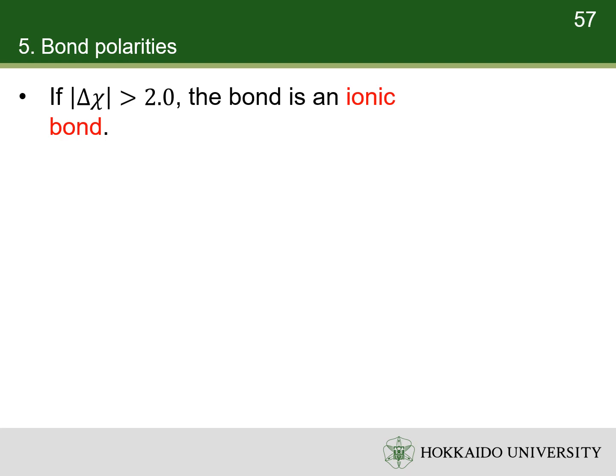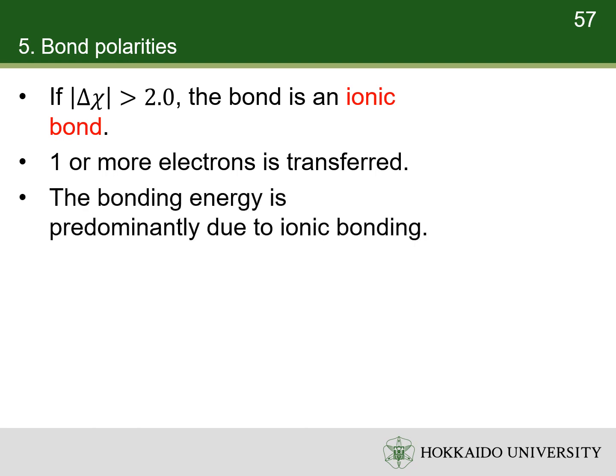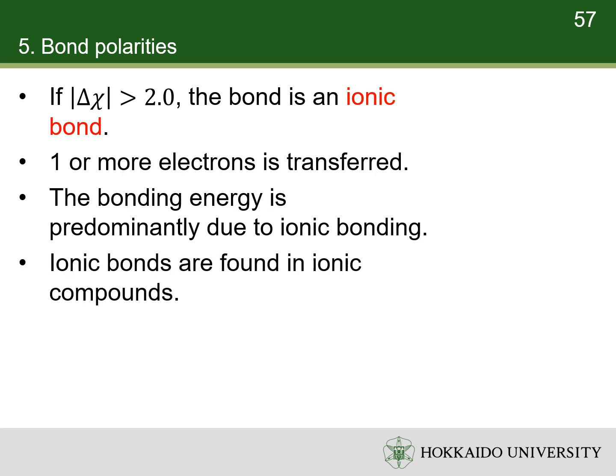Ionic bonds generally occur when the difference in electronegativity between the two atoms is greater than 2.0. The difference between electronegativities is large enough that one atom takes one or more electrons from the other, so that the bonding energy is predominantly due to ionic bonding. The substances bonded with ionic bonds are ionic compounds.